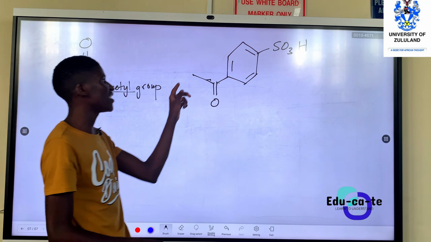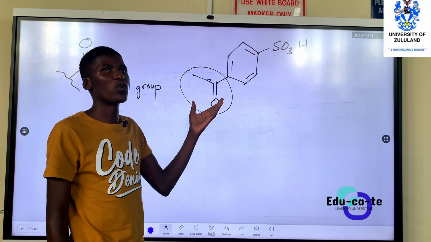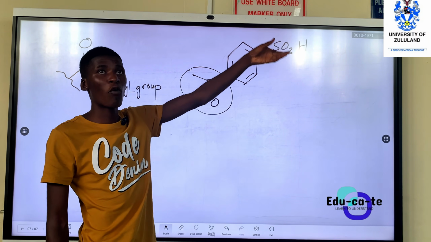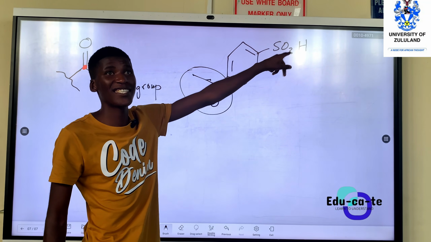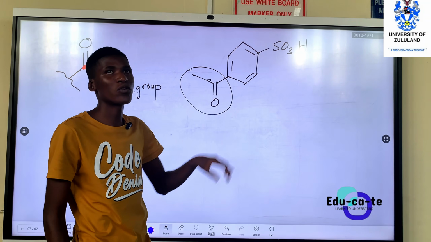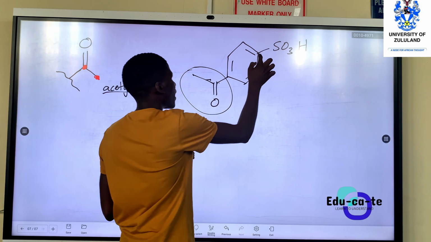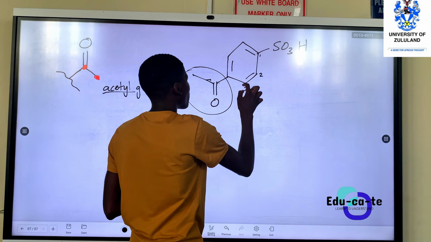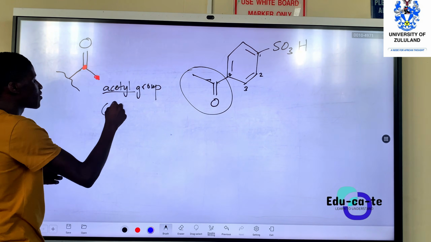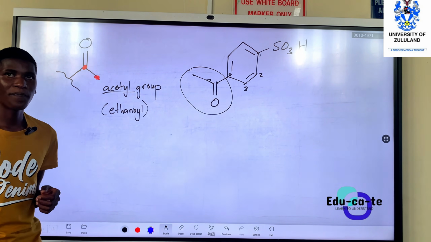So this is a substituent. It is no longer the functional group for ketones, but is now a substituent, because the sulfonic acid has more oxygen and is more powerful than this acetyl group. When you name it, this is carbon 1, carbon 2, carbon 3, and carbon 4. Another name for acetyl is ethanoyl group.